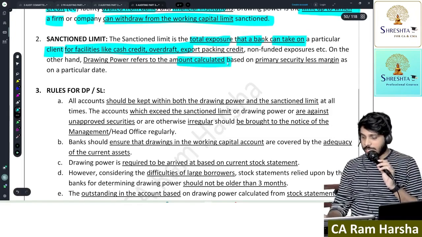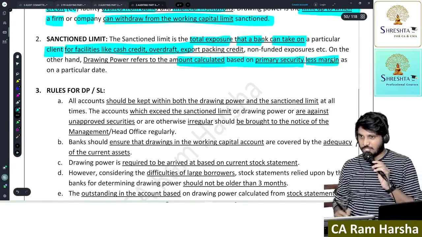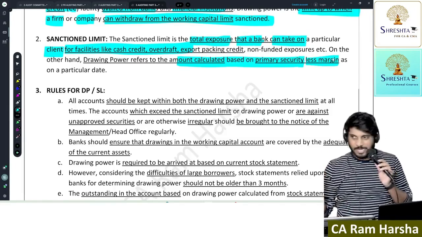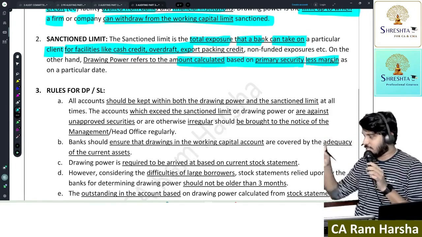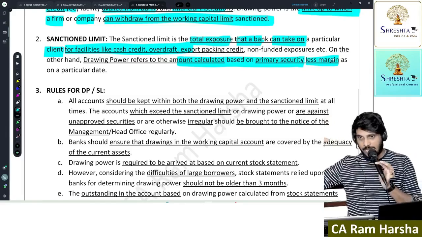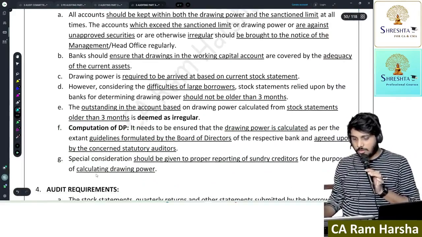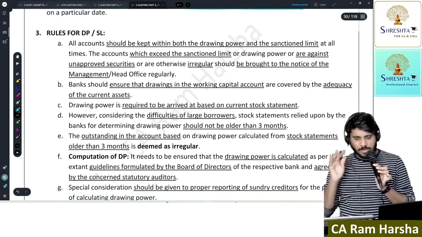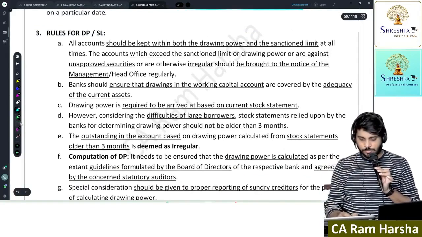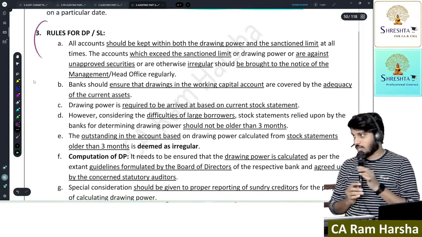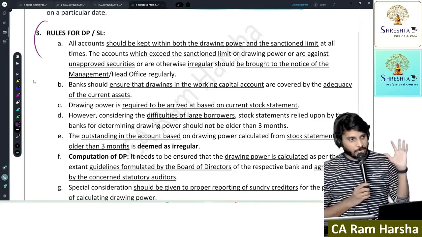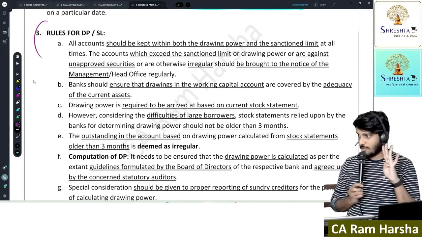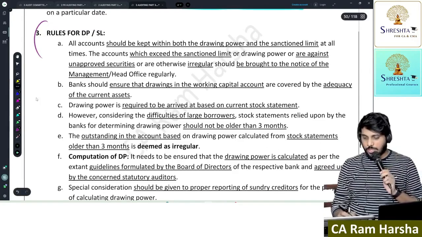Drawing power is the amount calculated on security less margin. What is the value of the security minus the margin they will give? Bank will give a margin for price fluctuations of the asset. Now, what is the rule? What are the drawing power and sanction limit rules? They'll ask you, write a short note on drawing power and rules for drawing power. They'll ask you this question for 4 marks straight away. What are the rules for drawing power?